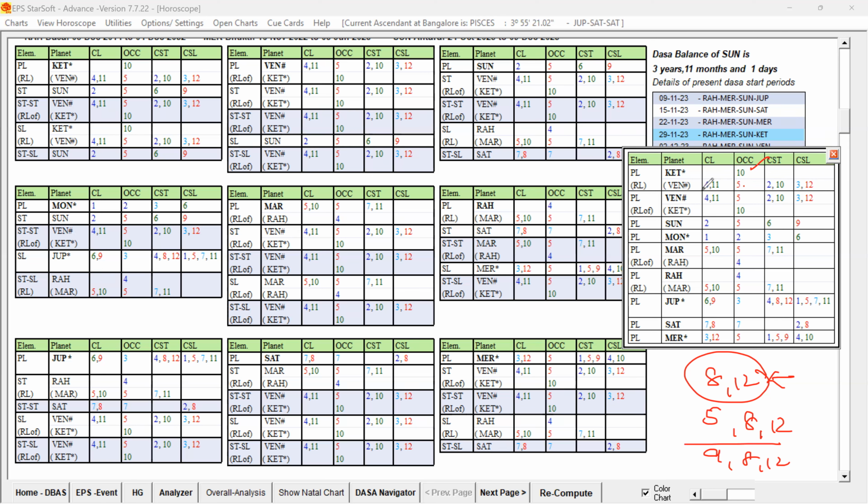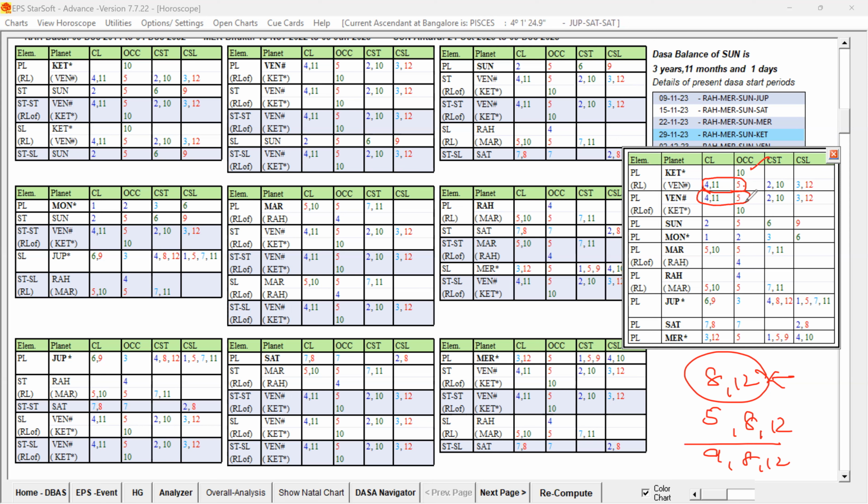The 4th lord occupying the 5th house is good, and the 11th lord occupying the 5th house is also good. They are all supportive to each other.